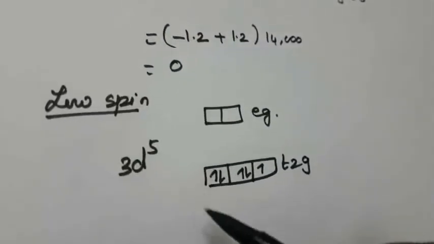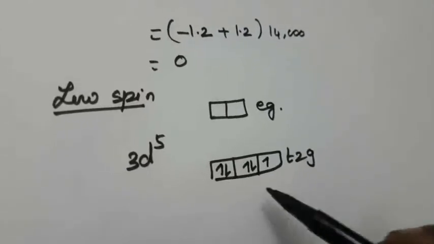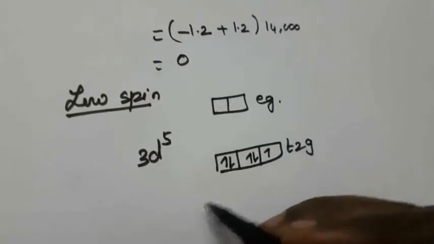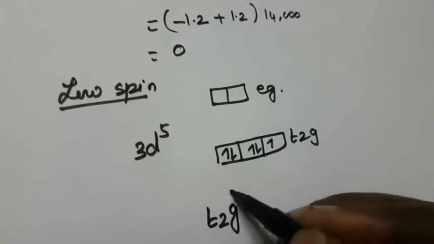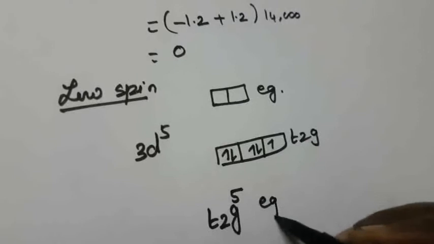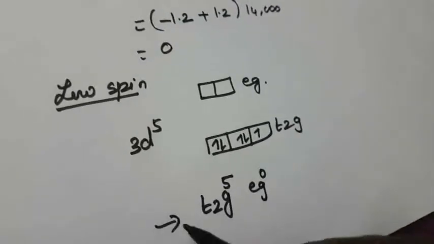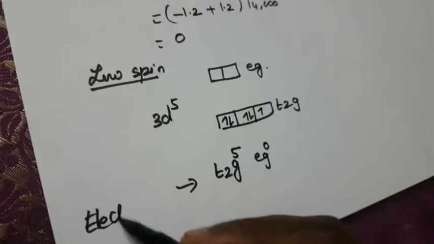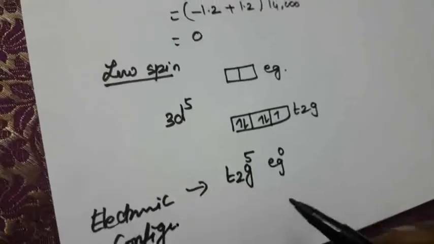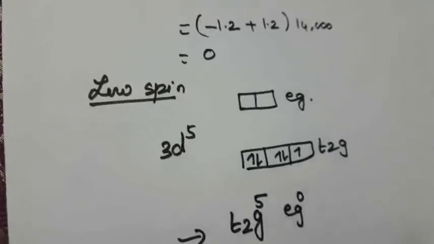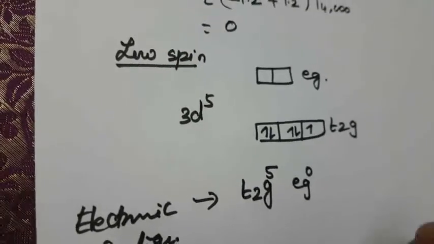So the pairing is in this level only. So what is the electronic configuration? That is t2g, how many electrons? 5 electrons, eg 0. This is the outermost electronic configuration, right? t2g 5 and eg 0. Okay, so this is the electronic configuration.